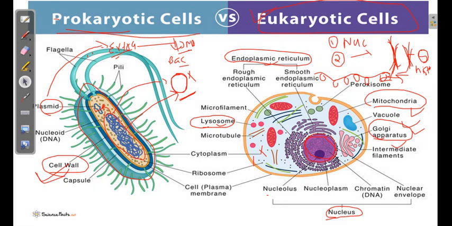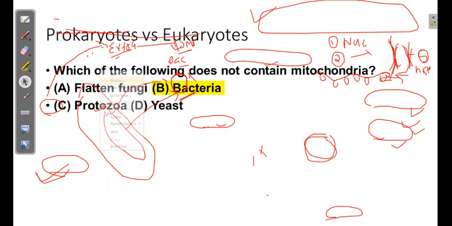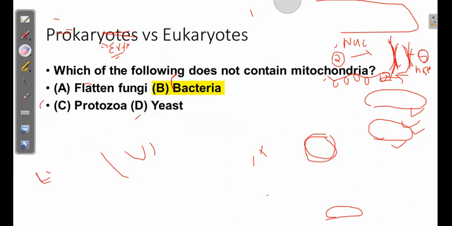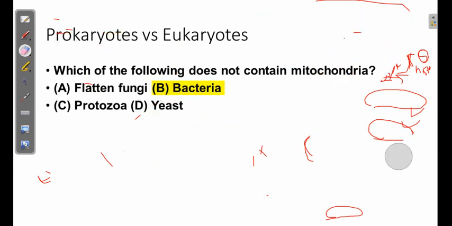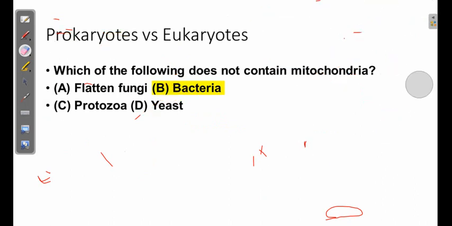So to answer our main question: the question was which of the following doesn't contain mitochondria. Bacteria don't have mitochondria. Eukaryotic cells have mitochondria, because the function of mitochondria is producing ATP. They produce more ATP, right? It helps in metabolism.